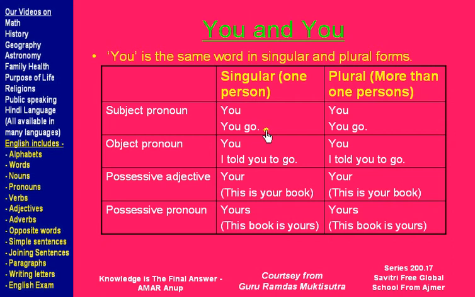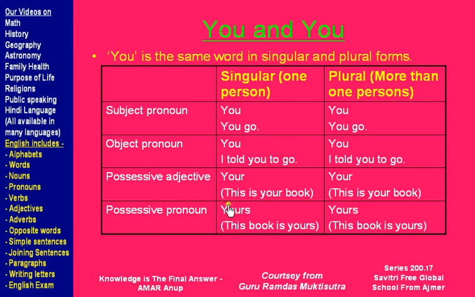If there was you go to the city, city will be object. Now use of you as object pronoun. I told you to go, singular person, and I told you to go also in plural person. I is the subject in the sentence, told is the verb, you is the object pronoun because I am doing the action of telling. Telling is the action and I am doing the action on you. I am telling you, so you are the object. So it's an object pronoun.